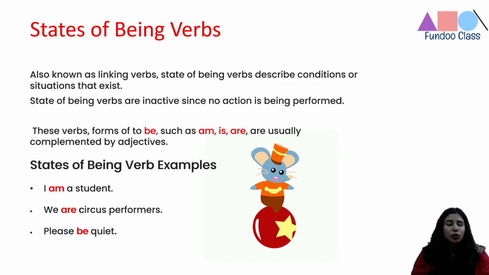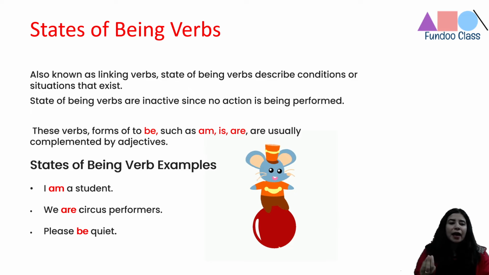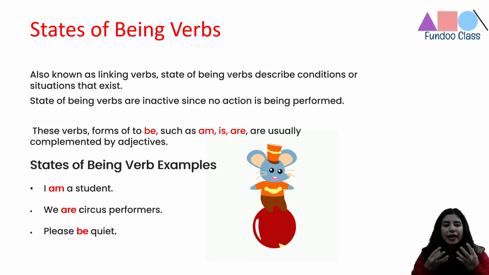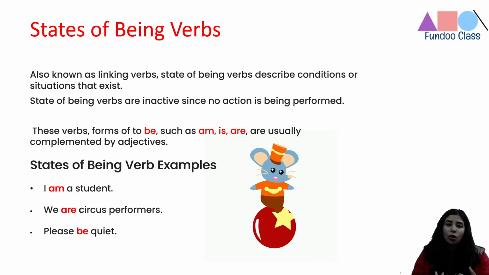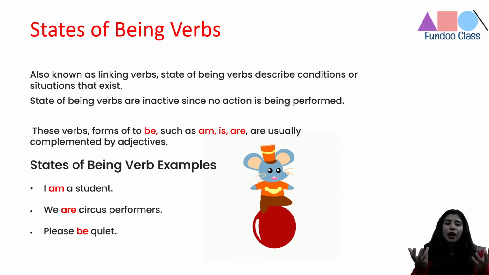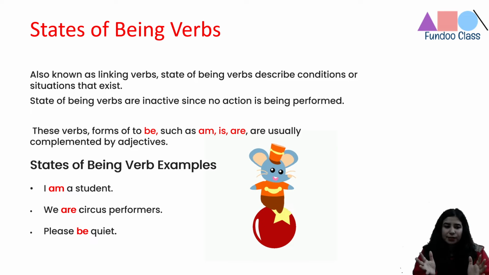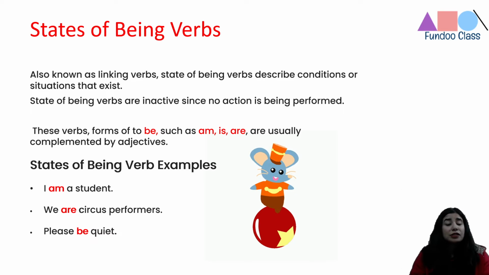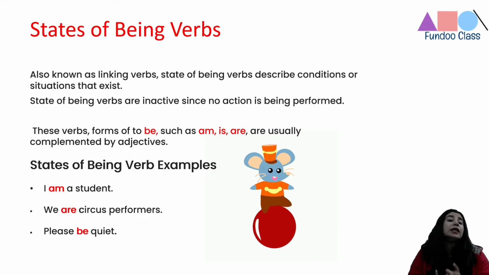So, let's see. What are the be forms of verbs? Is, am, are. These are usually the be forms of the verbs. Let's consider some examples. I am a student. So, this is a state of existence. We are circus performers, or we are teachers, or we are independent people, or we are students. All these are a state of existence. Please be quiet, state of existence, right? She is present, so state of existence. She is intelligent, state of existence. So this has got a special name, we call them state of being verbs, right?